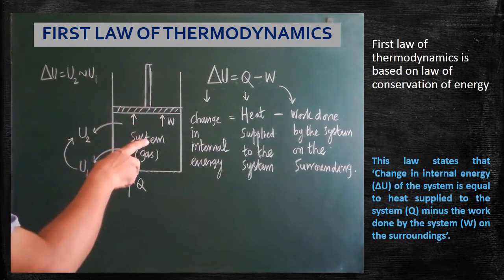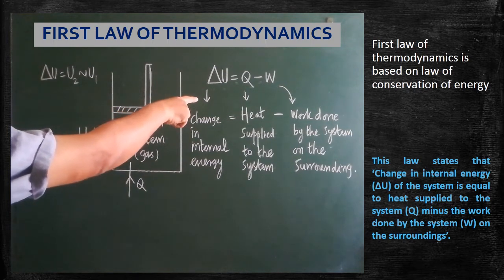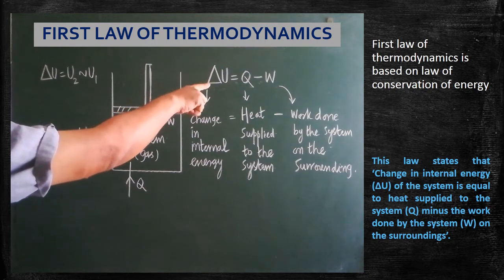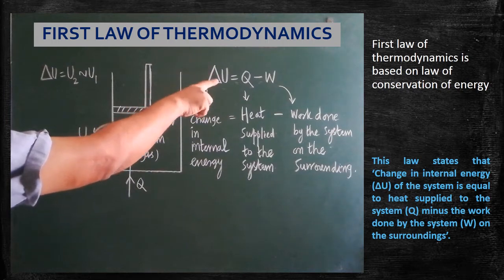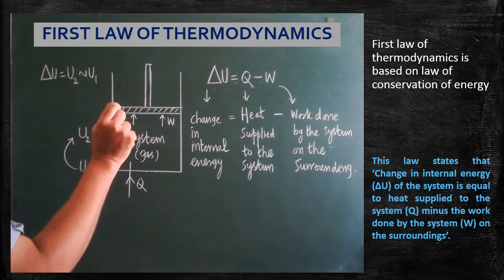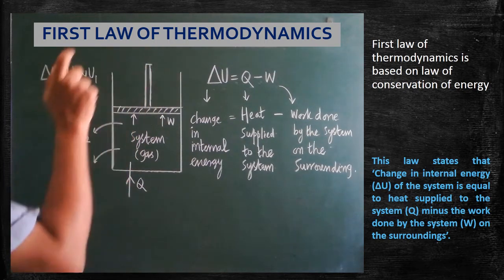Depending on the conditions, del U may be either positive or negative. Depending on the condition, sometimes Q may be positive or negative. Depending on the conditions, W may be positive or negative. So we have to follow the sign conventions for all the three factors. Clear? According to that, we have to substitute.